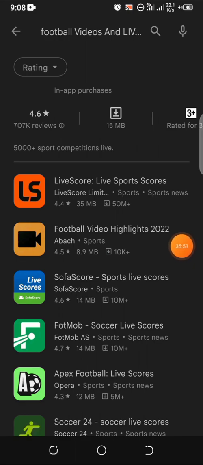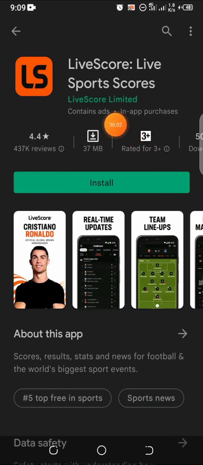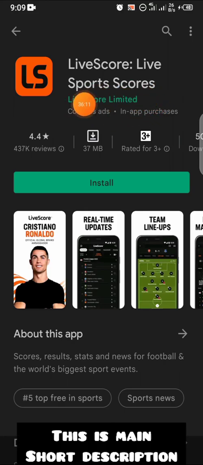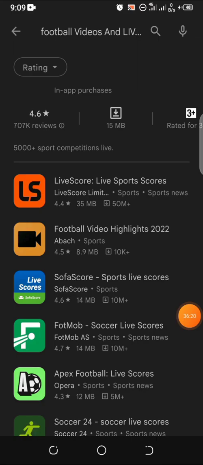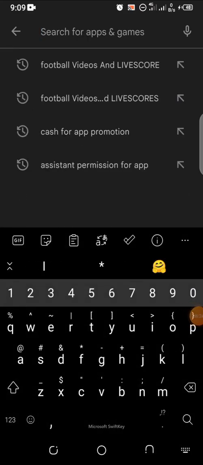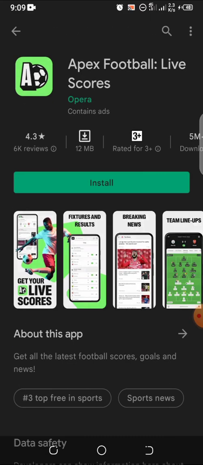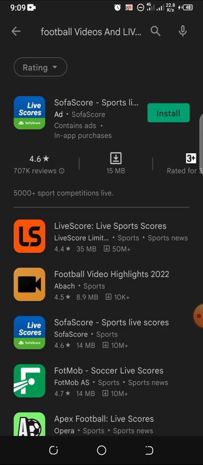So about the short description, it should be something captivating, something that shows what your app is about with just a few words, and most of the time it appears here. You can see this live score. Let me click on this. You can see this live score limited. Many people use their company name instead of the main short description, but majorly this is where the short description will appear. We are still coming to the screenshot anyway, but let's proceed.